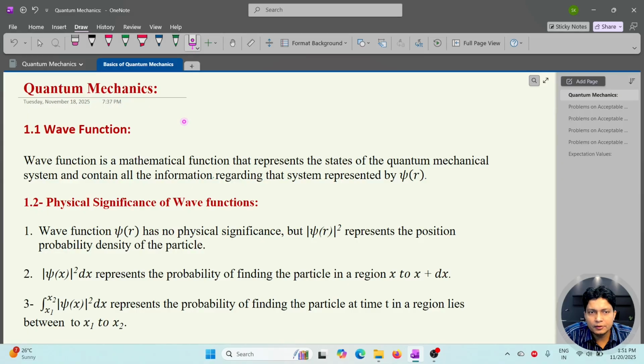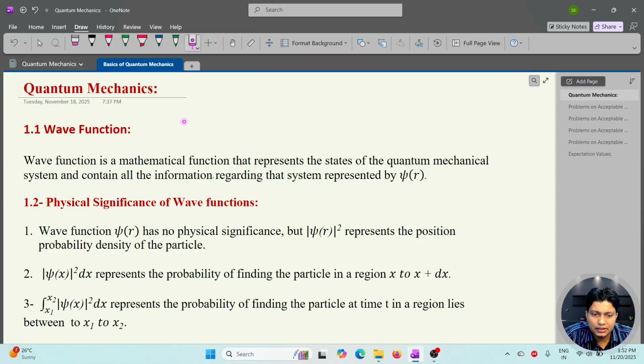As we know, the wave function is a mathematical function that shows the state of the quantum mechanical system and contains all the information regarding the system. So, what is the physical significance of the wave function? The wave function psi(r) has no physical significance. That means we cannot measure the wave function directly, but mod psi square gives the position probability density of